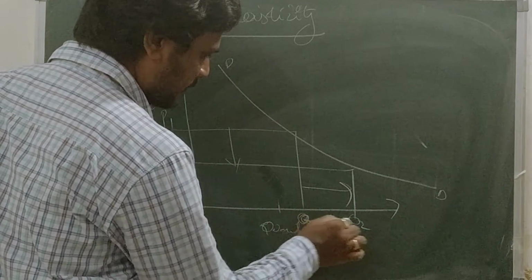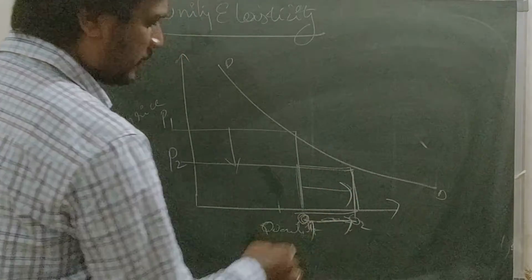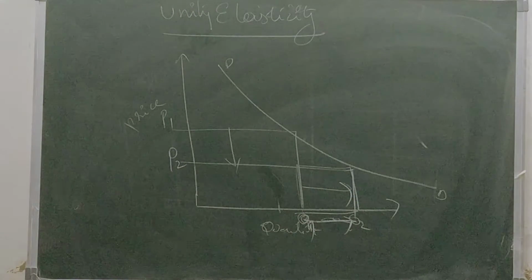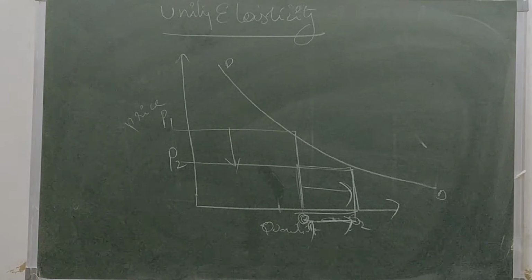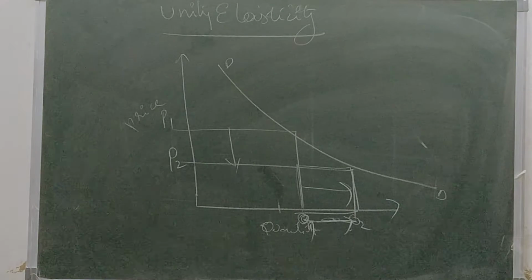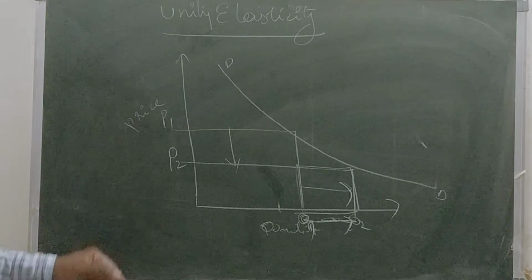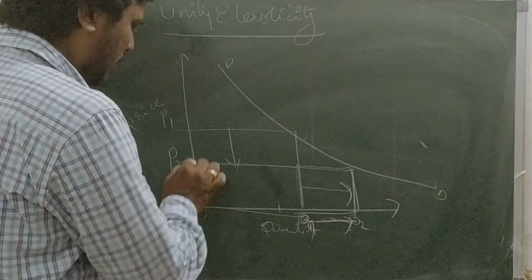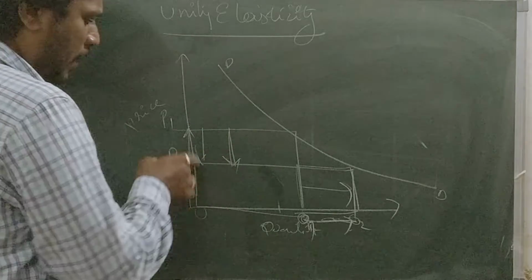When the quantity is increased from Q1 to Q2, it is because of a decrease in price from P1 to P2. See here, this is the fall in the price.